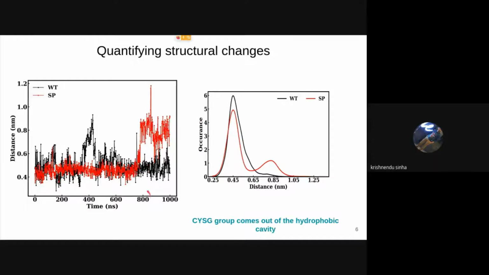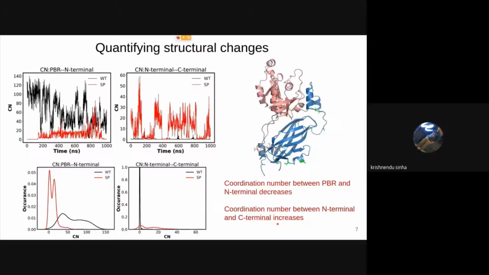We see around 800 nanoseconds there is an increase in distance, and also from the distribution plot we can see there is a small peak at higher distance. So we can say that cysteine geranyl is coming out of the hydrophobic cavity. And then we have also calculated the number of contacts between two regions.